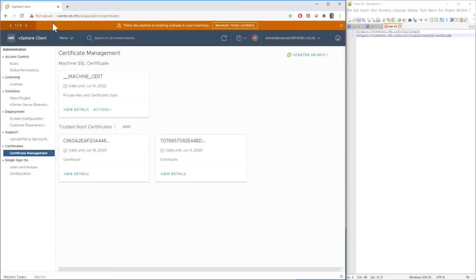Hey, Bill, there was one question in the chat. Oh, perfect. What was that? It says, hi, Bill. The KB also says that ESXi IWA is deprecated. How can customers log in with AD accounts to host in the future? So this is one of the ways that you can do that, is leveraging ADFS to do it. The release notes and the KB article also comment that you can also use just AD over LDAP as well. So that'll be another option that you can use.